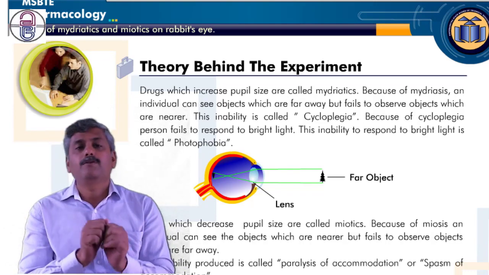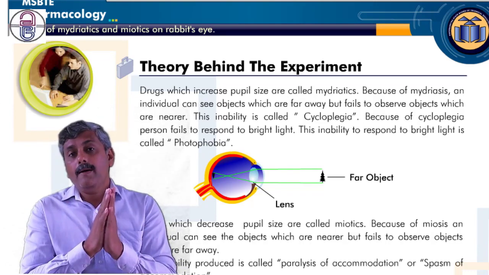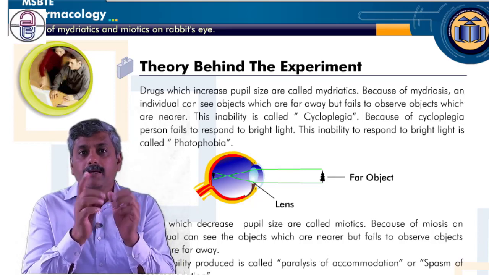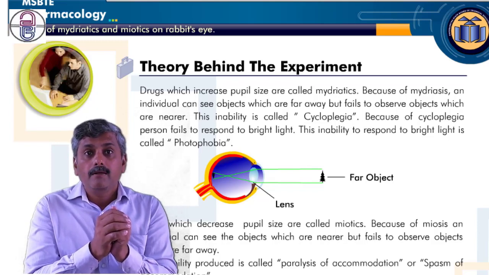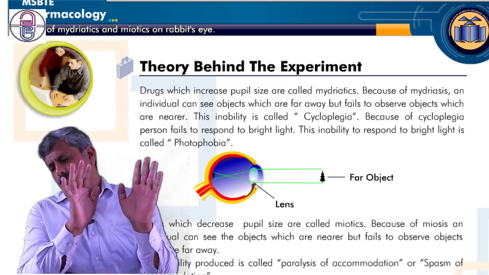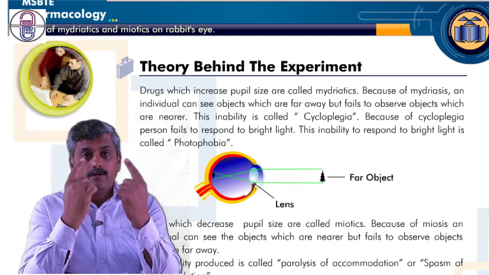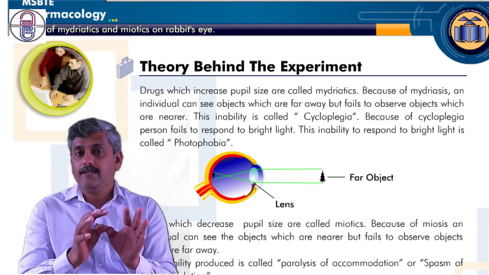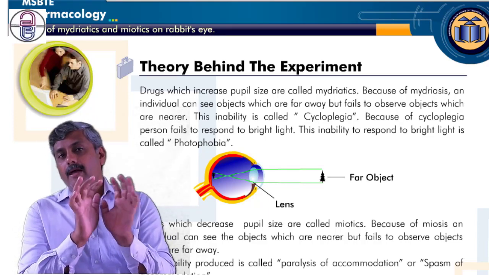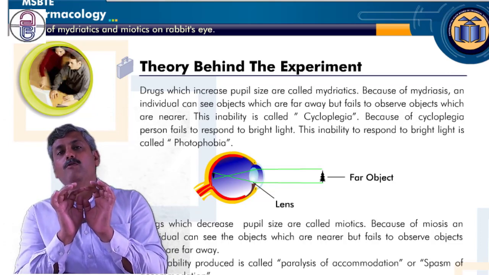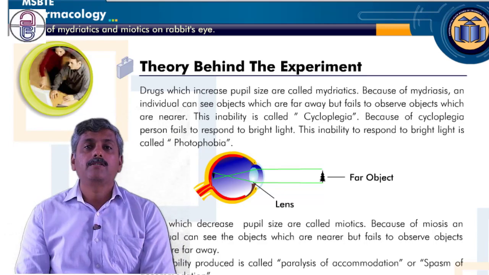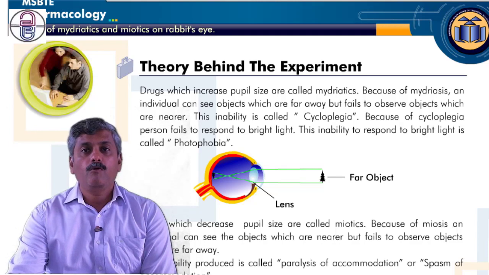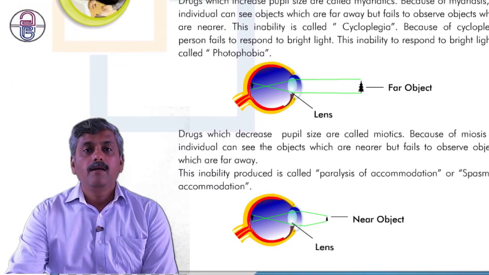That's why we try to close the eyes. Why? Because of dilation of the pupil. The pupil should adjust automatically, but here it is not adjusting due to the drug. Then we try to avoid the bright light because we are not able to tolerate it. This condition, a phobia where I try to go away from the light, is called photophobia. This photophobia is only because of the mydriatic.